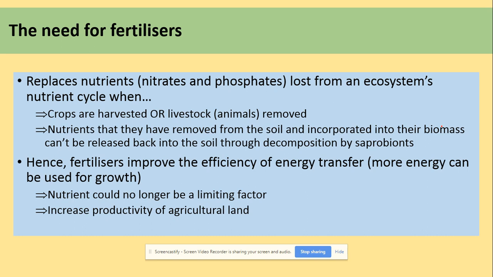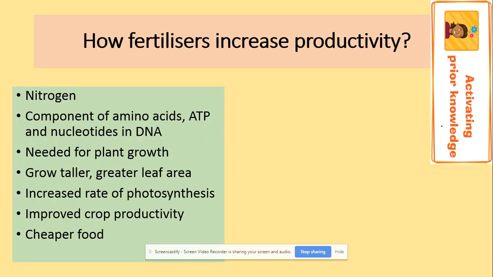So fertilizers will improve the efficiency of energy transfer. More energy can be used for growth, so more biomass. And nutrients will no longer be a limiting factor, which we've seen at the beginning of our video. And finally, we will get an increase in productivity of the agricultural land.